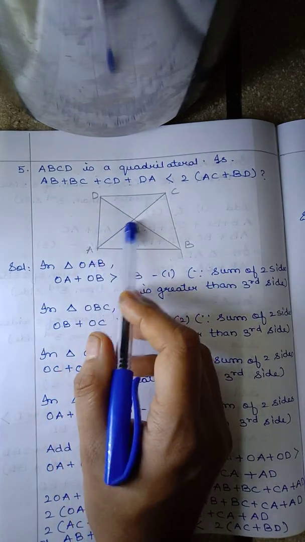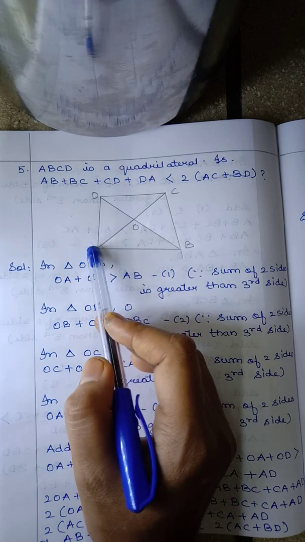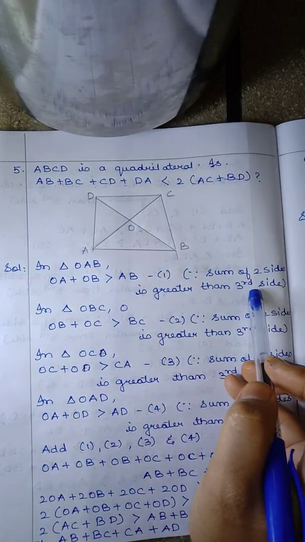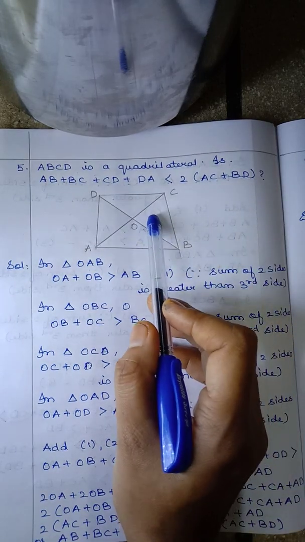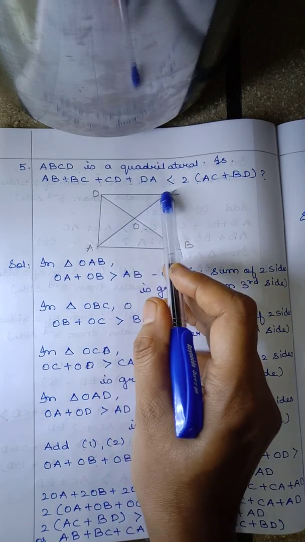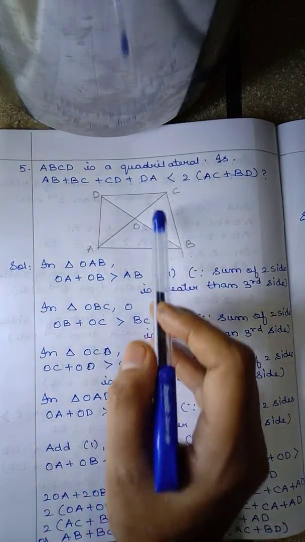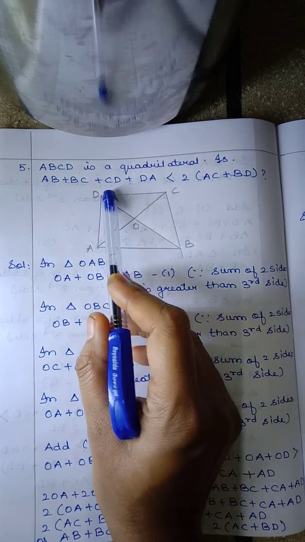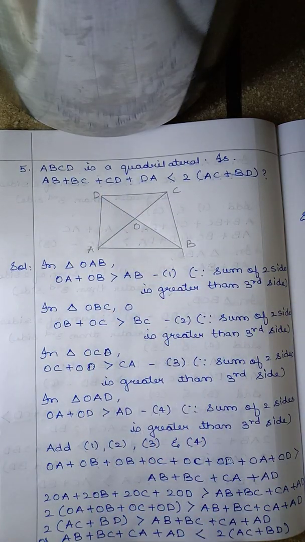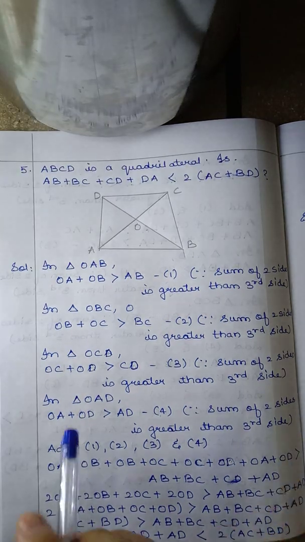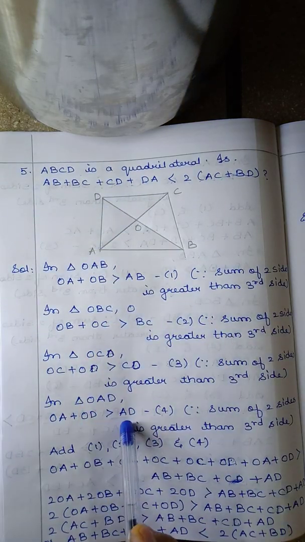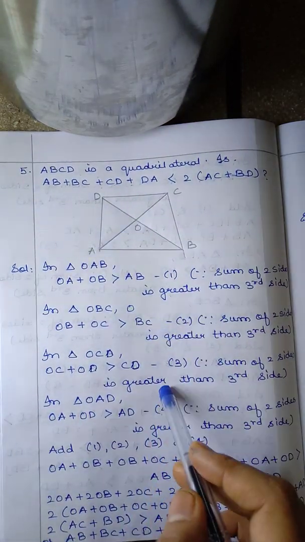Okay, so firstly we have taken triangle OAB. In triangle OAB, OA plus OB is greater than AB. The reason is the sum of 2 sides is greater than the third side. Okay, in this way 4 triangles, 4 equations you have to get. Then next triangle OBC, OB plus OC is greater than BC. Then next triangle OCD, OC plus OD is greater than CD. Then next in triangle OAD, OD plus OA is greater than AD. Okay, so like this 4 equations you will get.